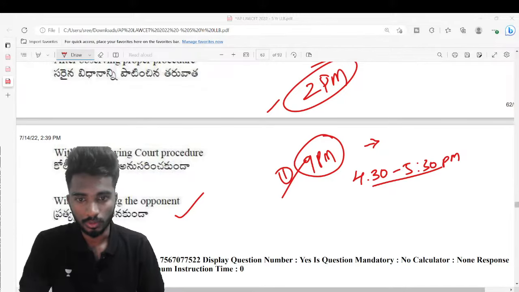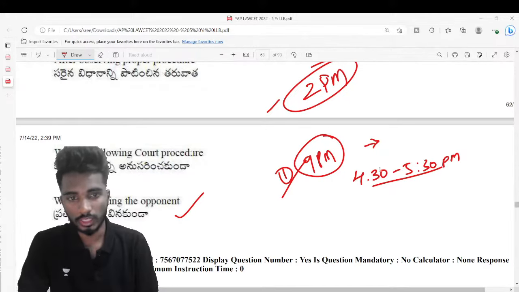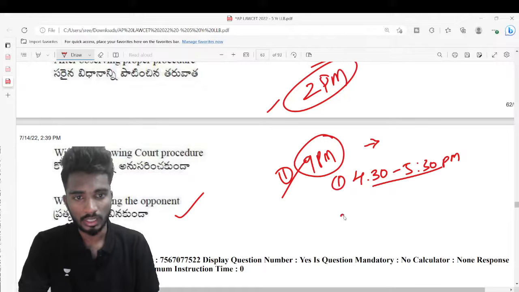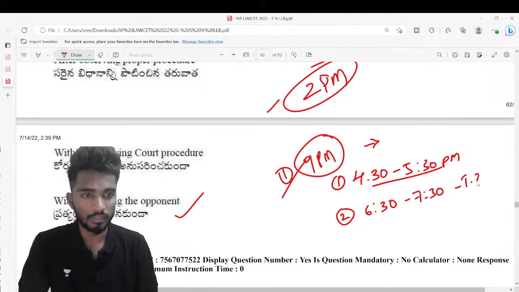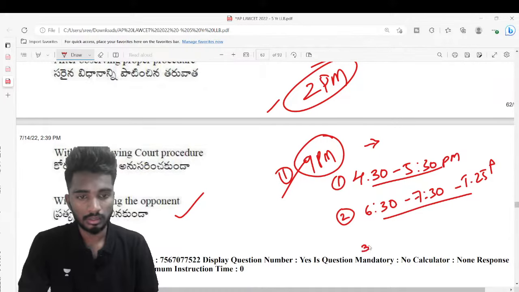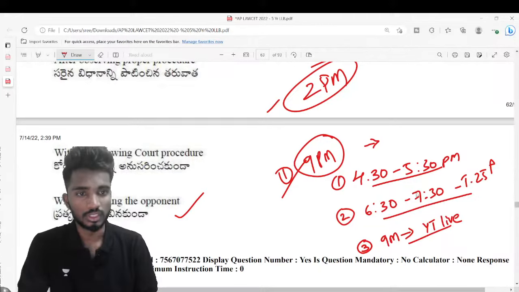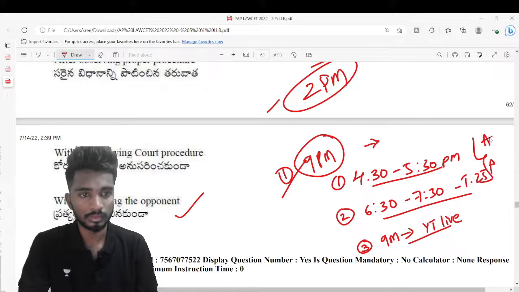So 4:30 to 5:30 p.m. I'll take a contract class, and from 6:30 to 7:30 we will be having our Target 25 Plus. This is a daily ritual, and then at 9 p.m. I will be taking a YT live. These two classes will happen on the app, and this will happen on YT.